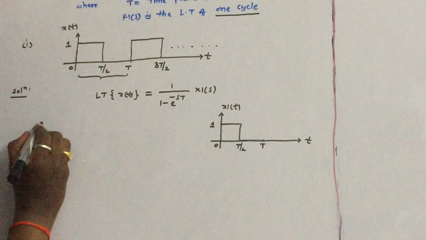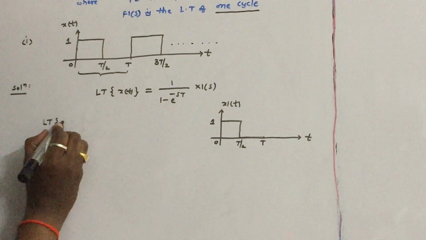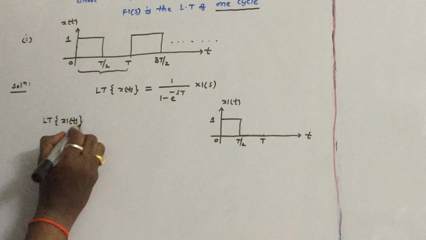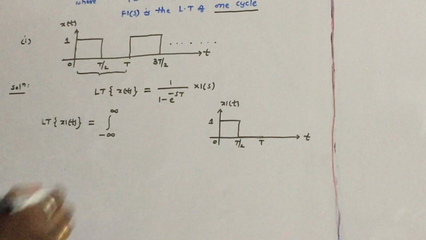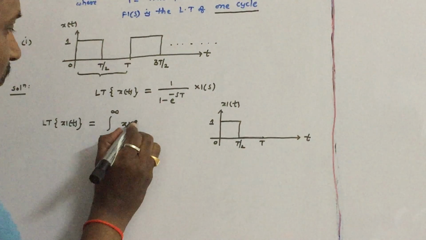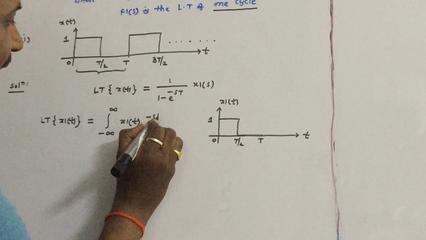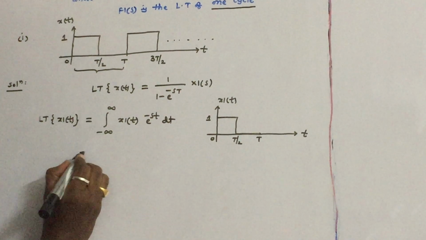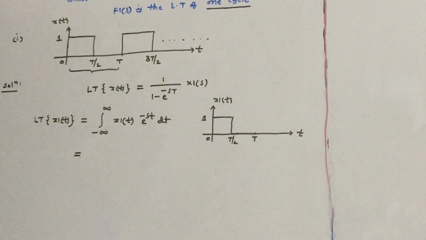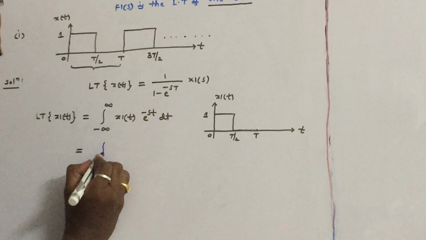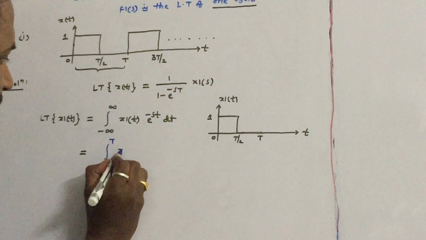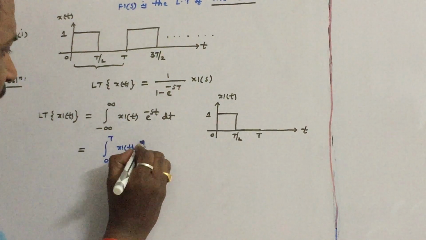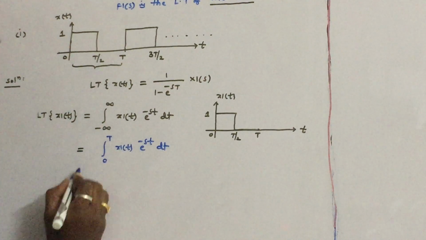First let us find out the Laplace transform of x1 of t. First write the bilateral Laplace transform definition: integral from minus infinity to infinity of x1 of t into e power minus st into dt. Because x1 of t is defined in the interval 0 to T, x1 of t into e power minus st into dt.